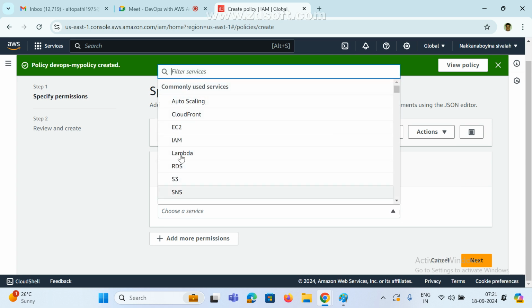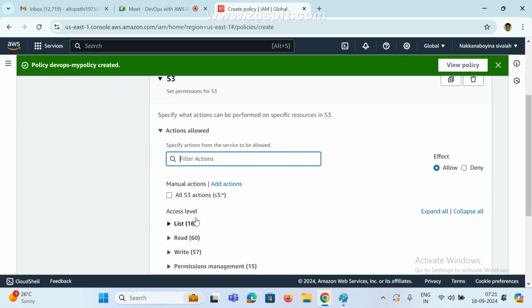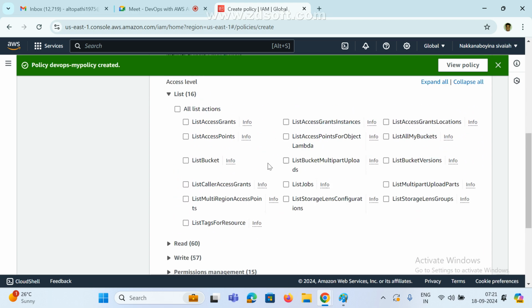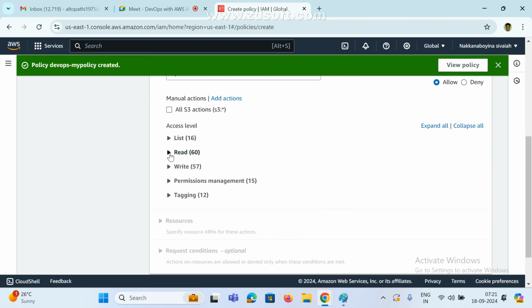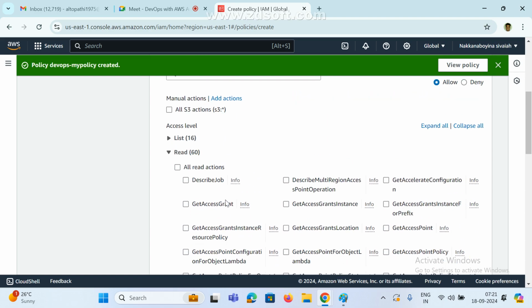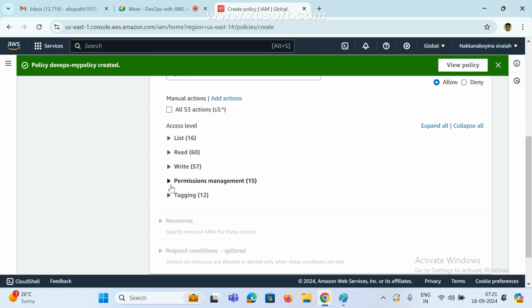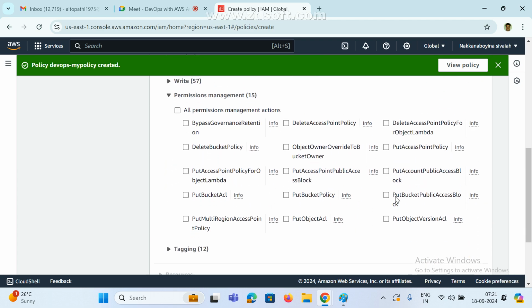First we select the policy name, and then allow or any. If you don't want to allow anything, in that case select any. Allow means which permissions you want to allow. List means these are the types, and also write. So this many write actions are available, and this many read accesses are available. And there is permission management. What type of management do you want to provide?